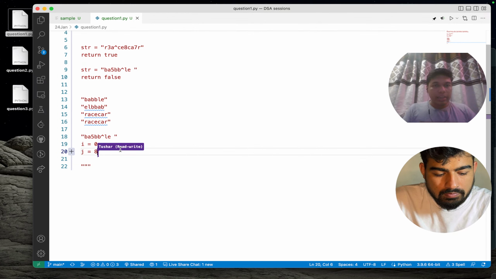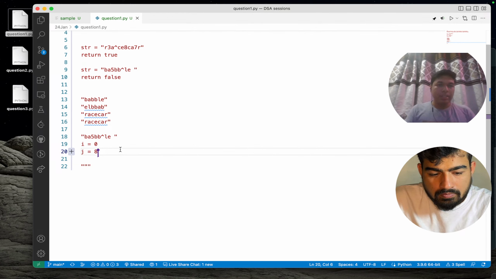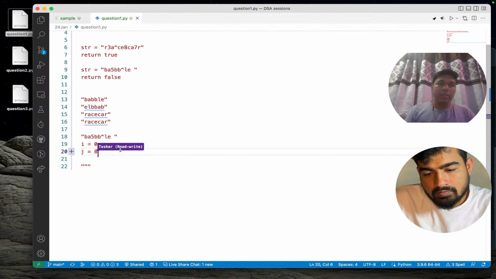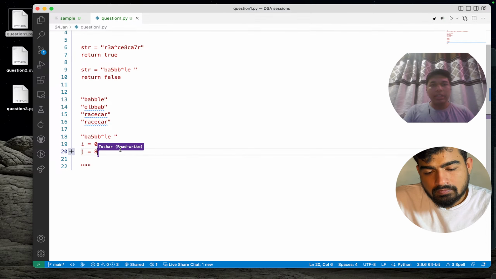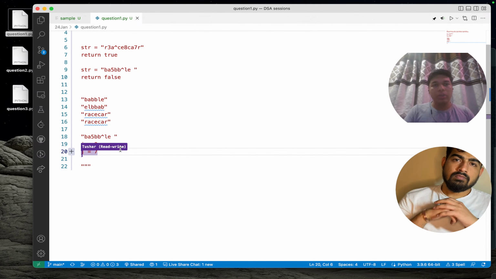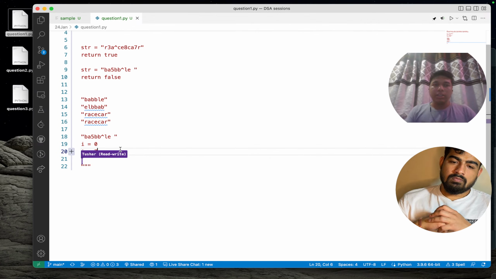As it is an 8, we can surely say that the space is a special character. We need to move that particular index. In the case of i, we have to move towards the right, that is +1. And in the case of j, we have to move towards the left, that is -1, so we will put it as 7. Very first check, string of 0 and string of j are not equal, so we can surely say this is not a palindrome and simply return false in this case.